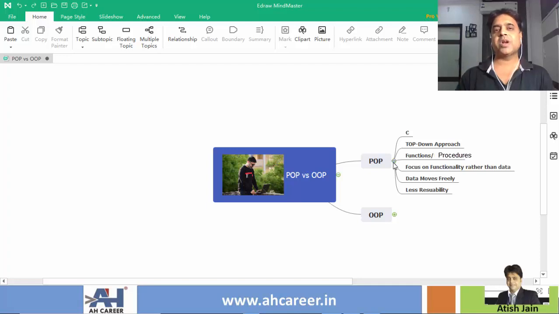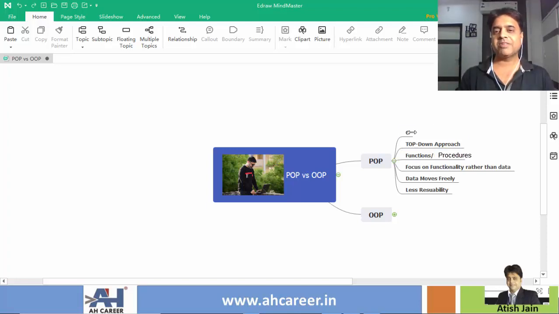So procedure-oriented programming is nothing but a concept, is it clear, through which an application is developed. There are so many programming languages which come into this category of procedure-oriented programming approach. You take BASIC, COBOL, Fortran, Visual Basic, your C language, all these programming languages come into the category of procedure-oriented programming approach.